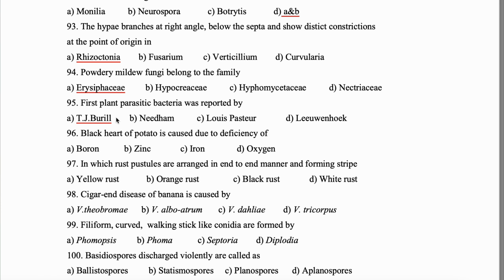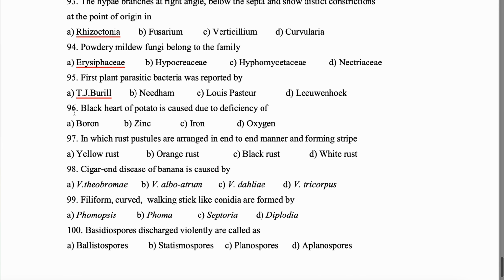95. First plant pathogenic bacteria was reported by T.J. Burrill. Now, along with this, we also should know which bacterial pathogen was the first plant parasitic, and also which disease it causes. So, comment down if you have not found the answer, or else I'll tell you. Coming to question number 96. Black heart of potato is caused due to the deficiency of oxygen.